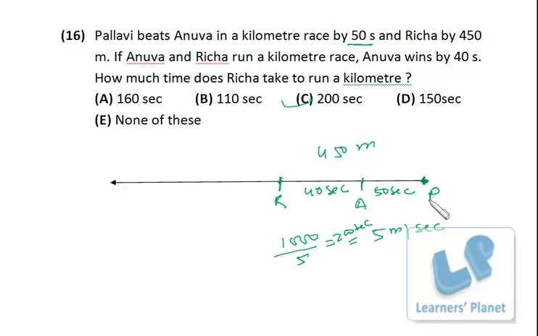Now after 50 seconds, Anu is reaching here, right? Now when Anu is reaching here, Richa is still 40 seconds away, right? That means when Richa was here, Pallavi was here, this Richa will take 40 seconds to cover up this distance. Okay, so total distance of 450 meter, Richa will take 90 seconds, right? So that is 5 meter per second. I hope you are clear.